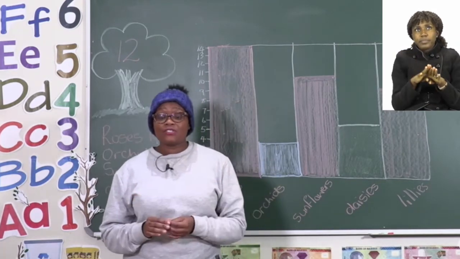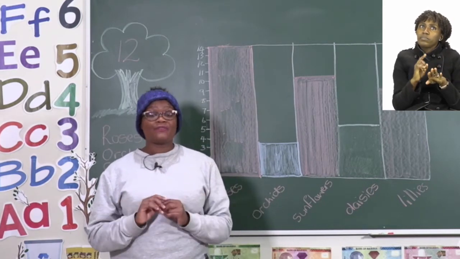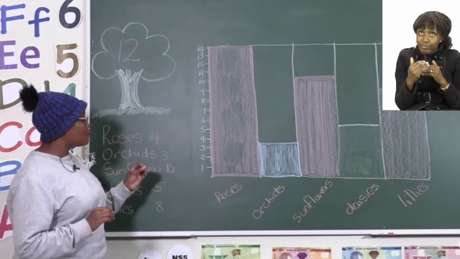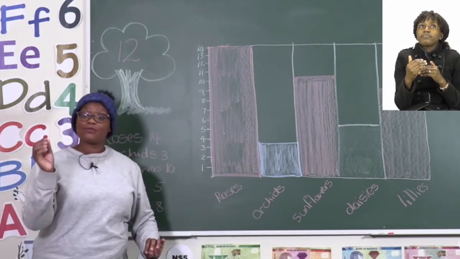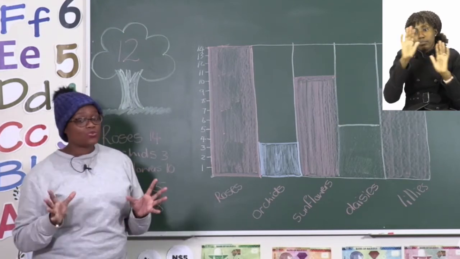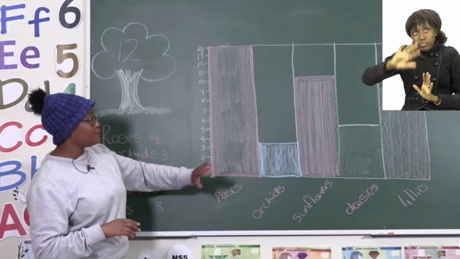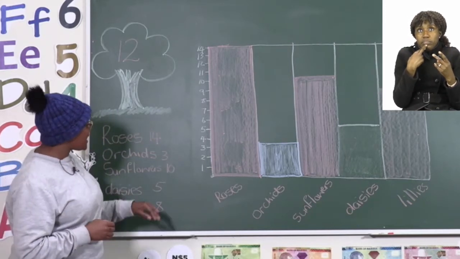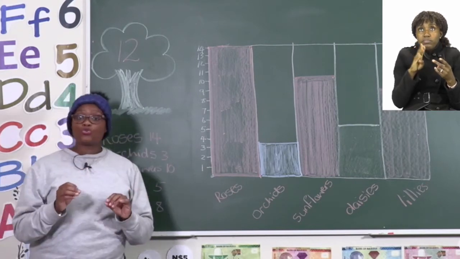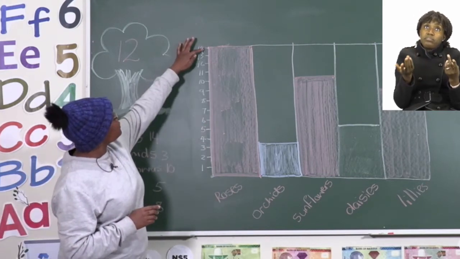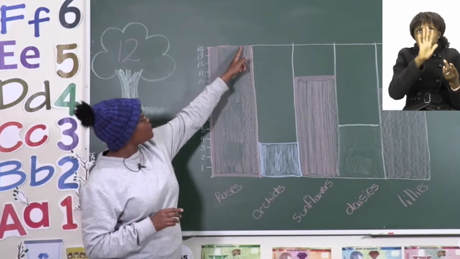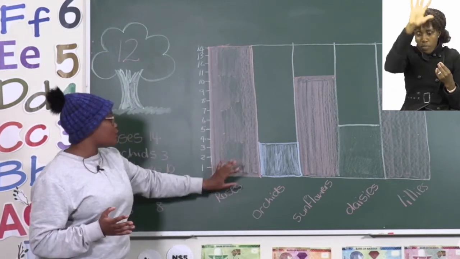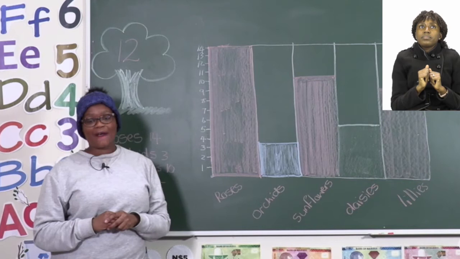So what you need to do first of all is know your flowers. And then once you know the flowers that are at the bottom for you already, it's now time to take a different color for each one. If you're going to use red for your roses, then you look at the number of roses that were brought. In this case, there are 14. So you go to your chart on the side and look for the number 14. Where the number 14 is, that is where you're going to stop coloring. So all this belongs to the roses, as shown here.